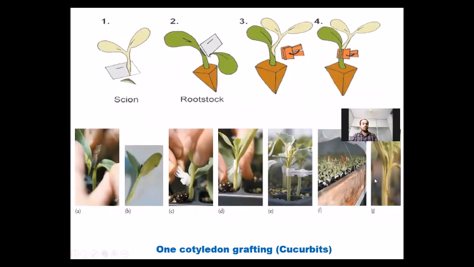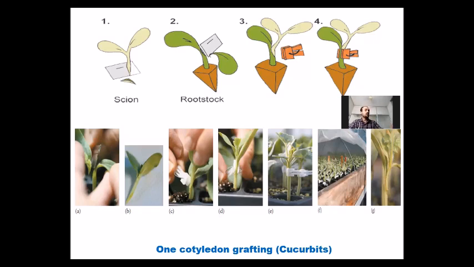Now we have talked about grafting in fruit crops. Grafting is also a method of propagation in vegetable crops. Vegetable crops can also be grafted, mostly solanaceous crops like tomato and brinjal, and cucurbit crops. So one cotyledon grafting is a type of whip grafting actually, which can be used in cucurbits to propagate.